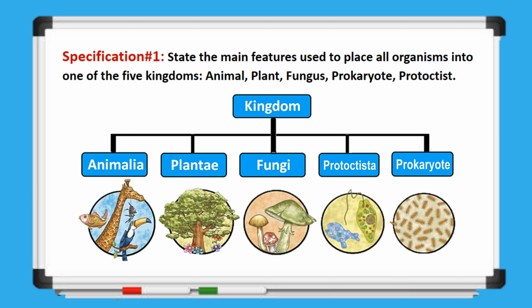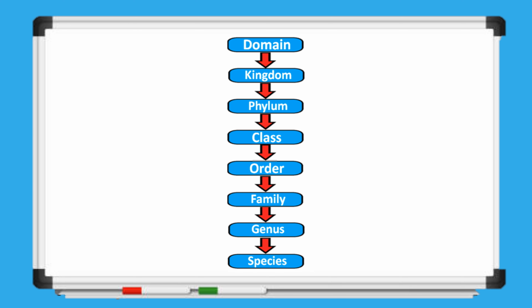metabolic diversity. In biology, taxonomy classifies living organisms into hierarchical ranks, starting with the broadest, domain, which includes bacteria, archaea, and eukarya. Organisms are then grouped into kingdoms, such as Animalia and Plantae, based on shared characteristics. The classification continues with phyla, classes, orders, families, genera, and species, each level becoming more specific. We can observe that the kingdom, located just below domain and above phylum, is essential as it represents the first major grouping of life forms, such as animals and plants and others.